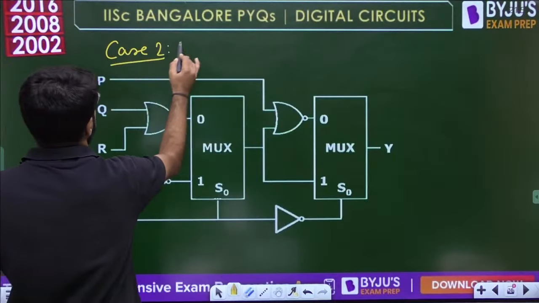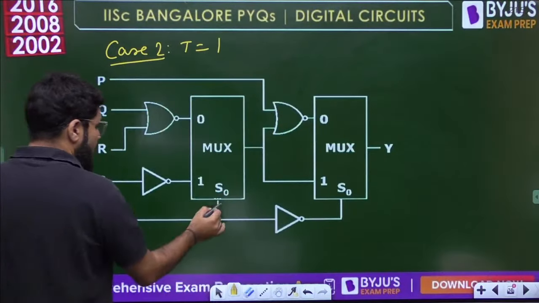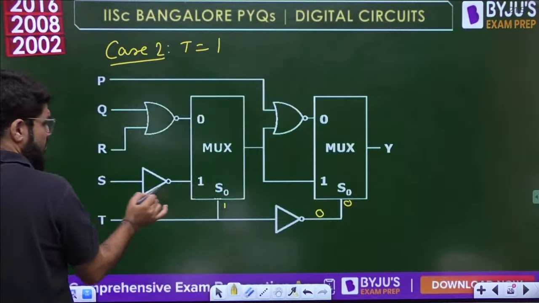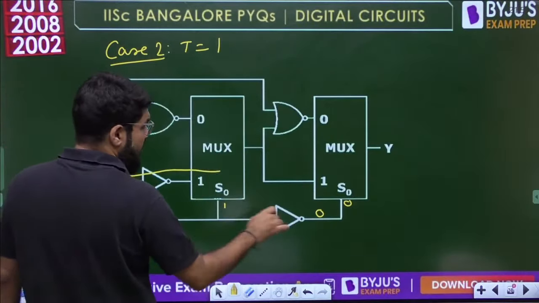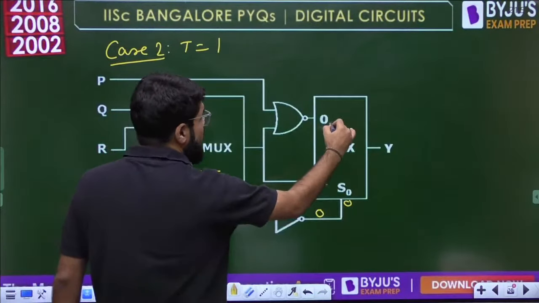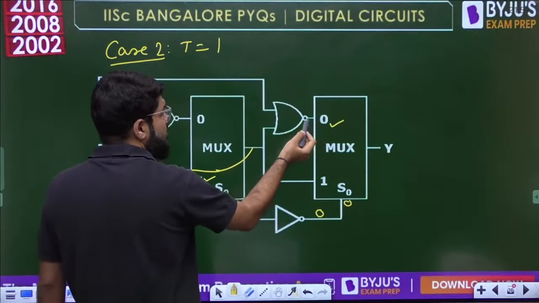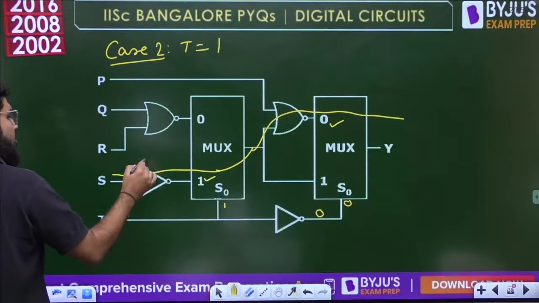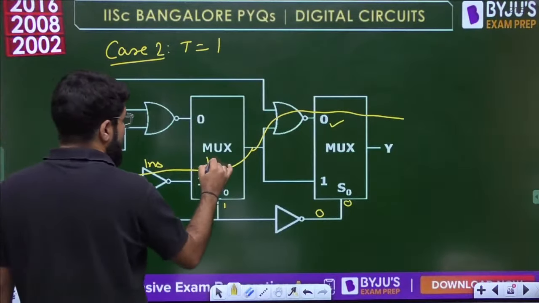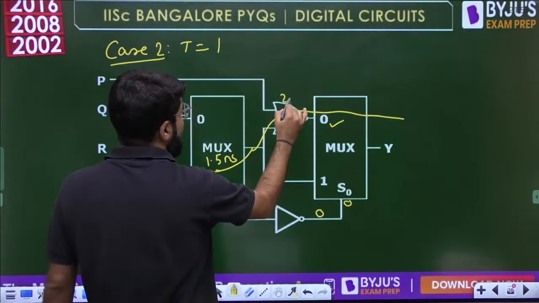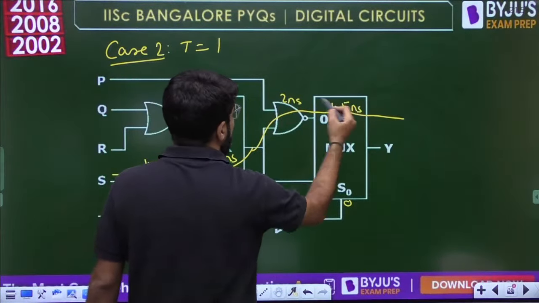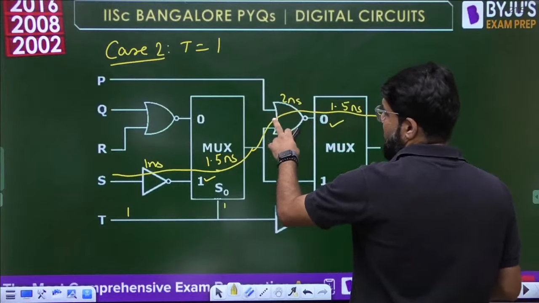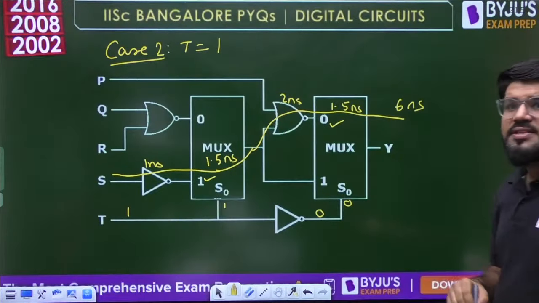But I don't know T is 0, T may be 1 also. So let's look into case number 2 when T is equal to 1. If T is 1, the first multiplexer select input is 1, which means the inverter path will be there, then the output of the multiplexer. But for the second one the select input becomes 0, so I0 will be selected, and I0 comes from the NOR gate output, so the NOR gate path will be used. Delay of the inverter is 1 nanosecond, multiplexer 1.5, NOR gate 2, and again multiplexer 1.5. So the total is 1 plus 1.5 plus 2 plus 1.5, which is 6 nanoseconds.